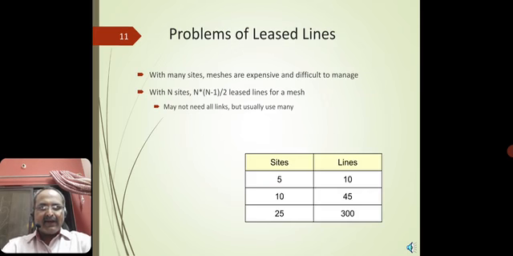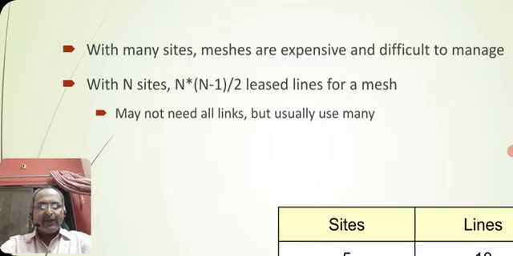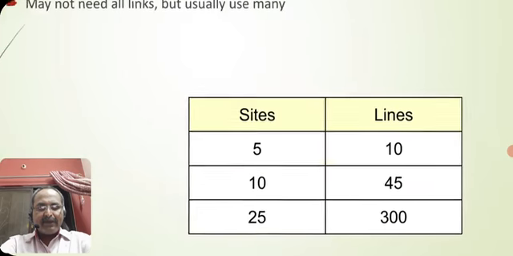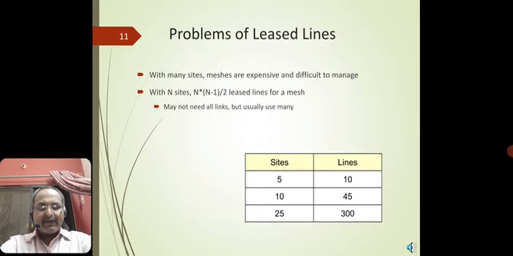And the problems of leased lines: with many sites, the machines are expensive and it is difficult to manage a large number of lines. With n sites, this is an equation you need to remember: n into n minus 1 divided by 2 leased lines for each mesh to be accommodated. All links may not be needed, but usually we use many. Suppose 5 sites need 10 lines, 10 sites need 45 lines, and 25 sites need 300. Here, sites does not mean websites. Sites means the physical locations where your local area network is situated, right?